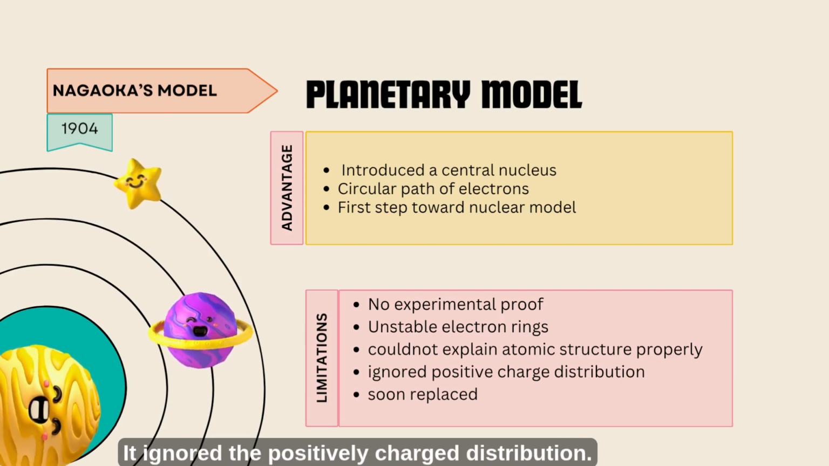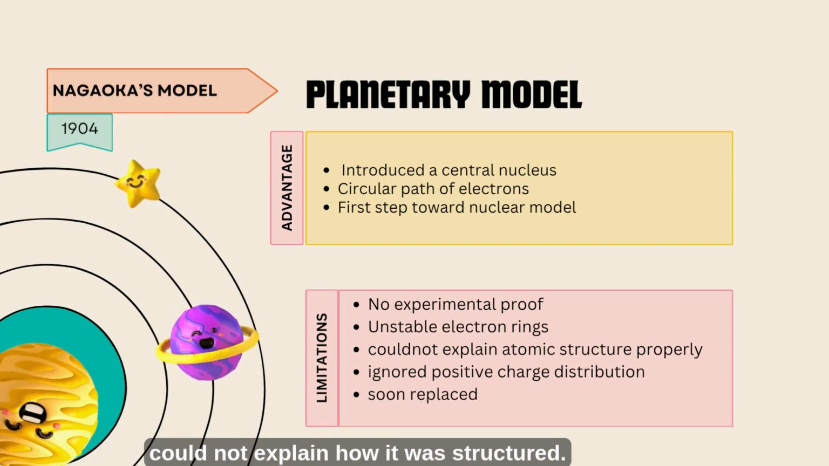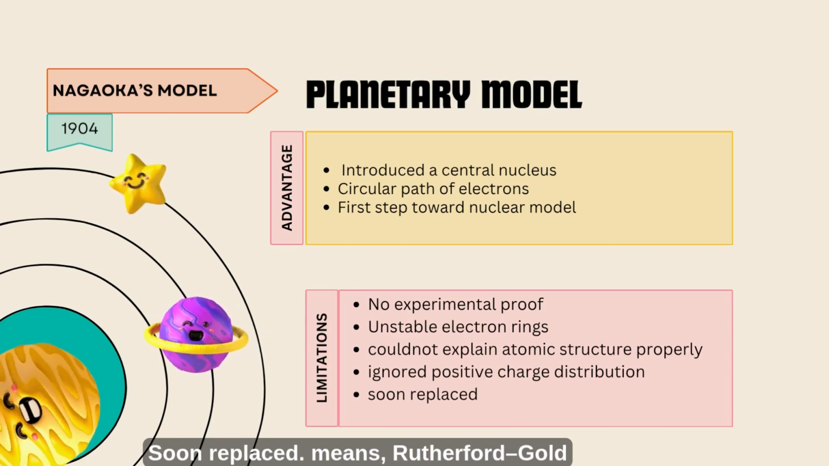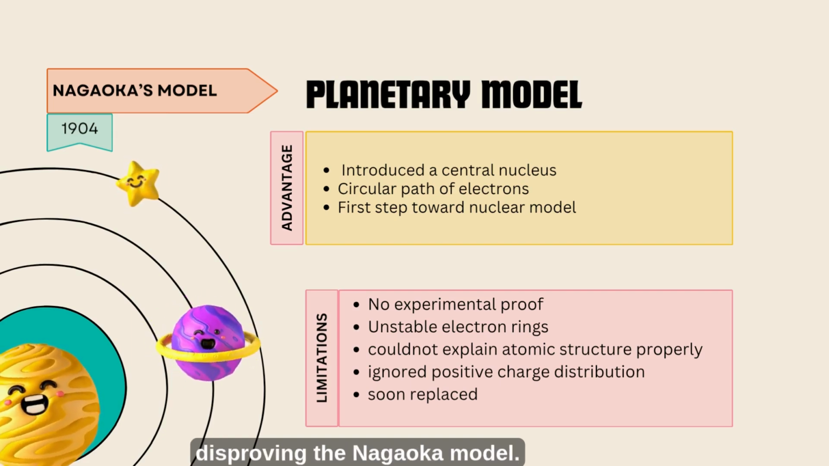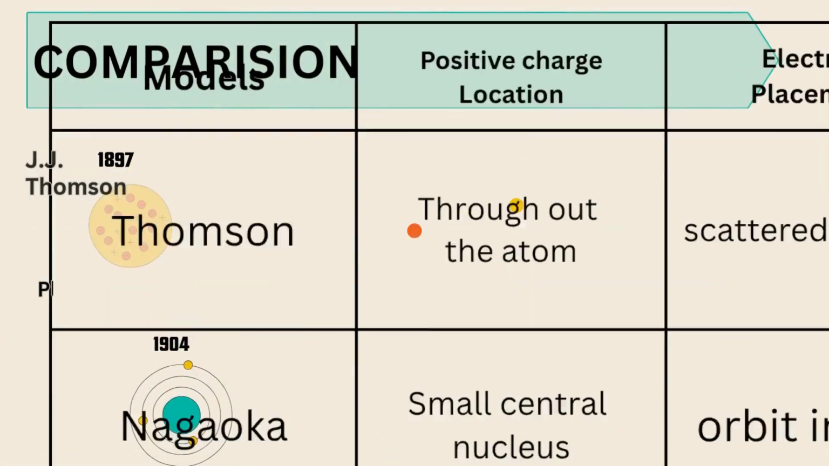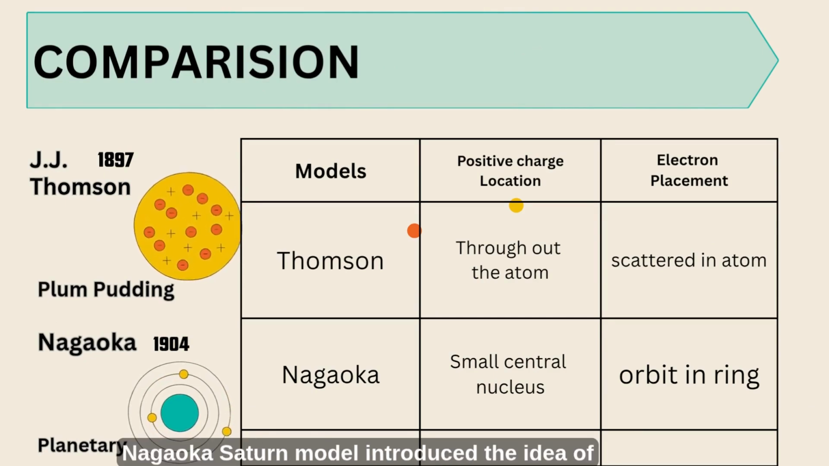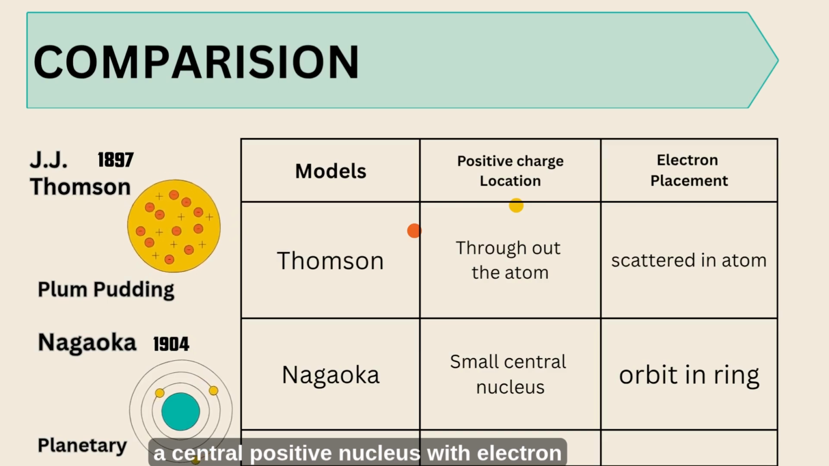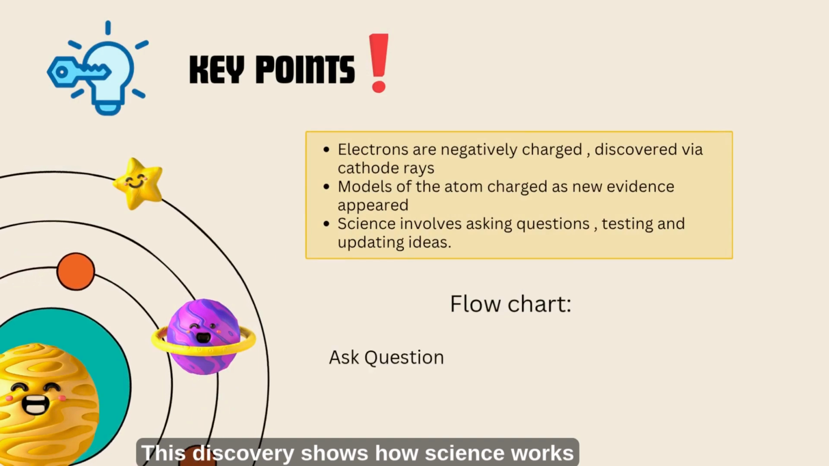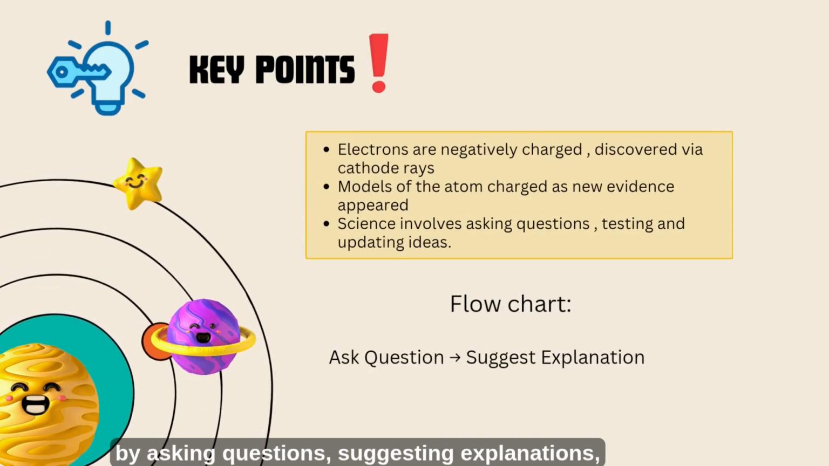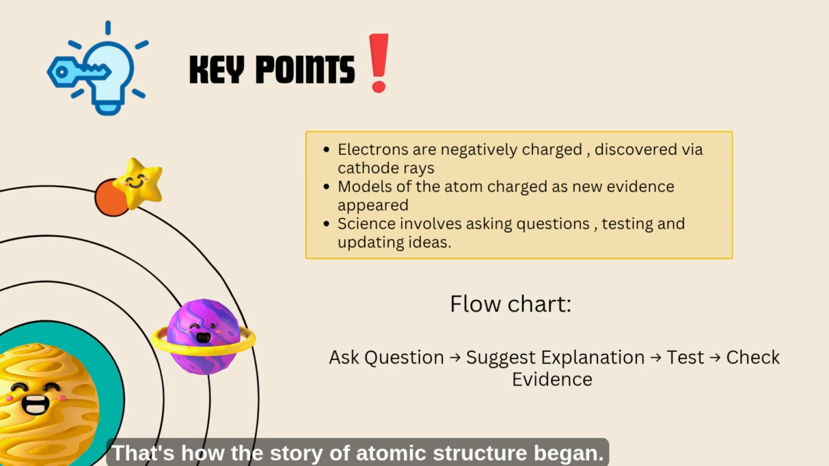It ignored the positively charged distribution. He suggested a massive positive sphere but could not explain how it was structured. Soon replaced, because Rutherford's gold foil experiment showed that the nucleus is tiny and dense, disproving the Nagaoka model. Thomson's model explained electrons but not the stability of charges. Nagaoka's Saturn model introduced the idea of a central positive nucleus with electrons orbiting it. This discovery shows how science works by asking questions, suggesting explanations, testing ideas, and checking evidence. That's how the story of atomic structure began.